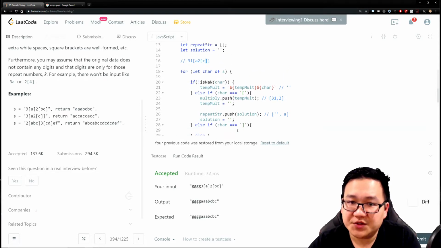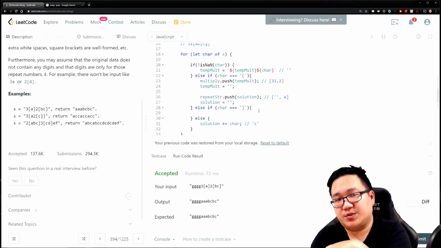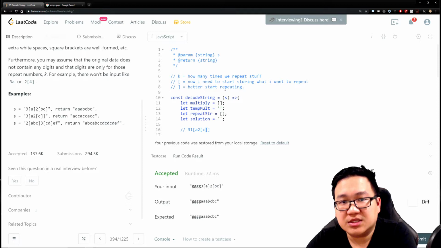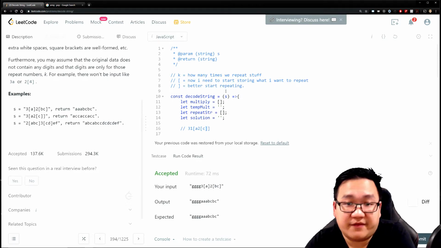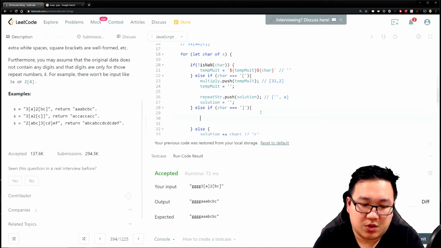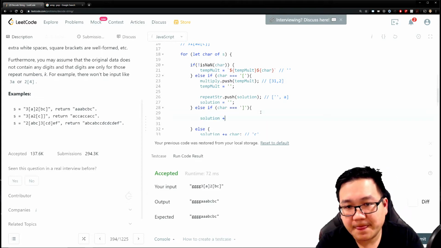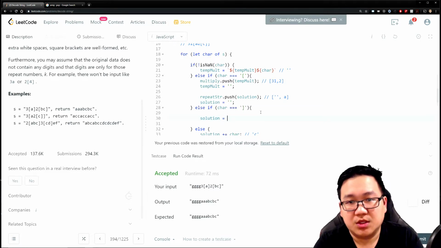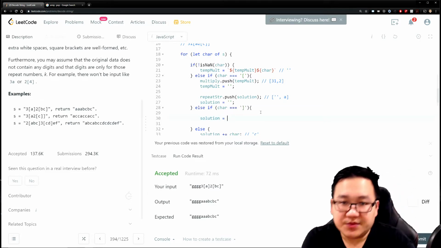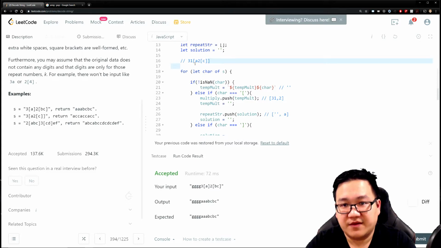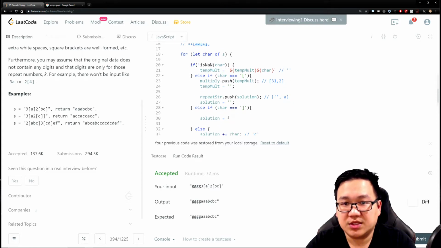Okay, now this is our first closed bracket, right? What are we doing in this closed bracket? Remember what I said the rule up here? Closed bracket is basically when we start repeating stuff, right? So let's write some logic to that. Now, what I want to do is pretty much go solution plus equal to something, right? What's that something? So let's actually look at what we need to know. Okay, so we need to know that we're going to be repeating all this stuff a certain amount of times, right?